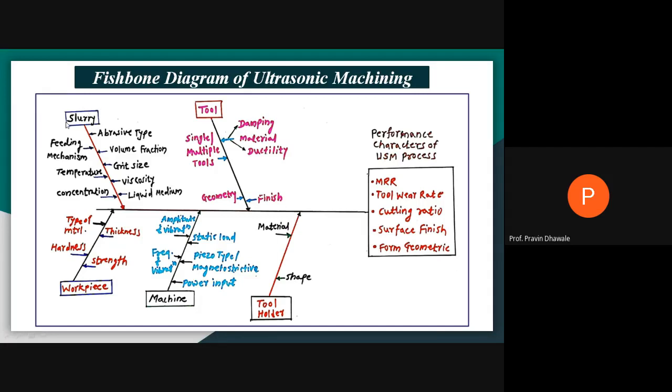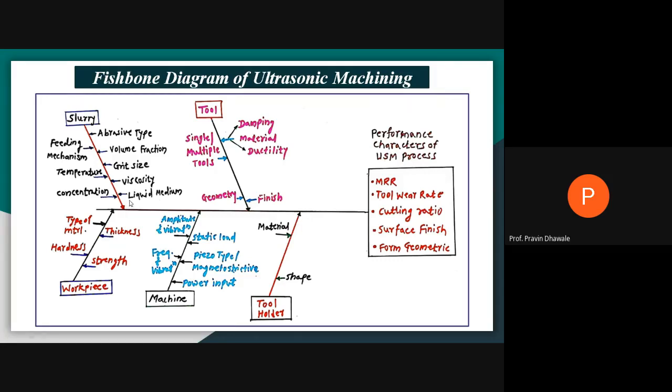Slurry is a medium which is a mixture of any type of liquid like water or glycol, like the last slide we have discussed, plus abrasive particles. Then which type of abrasive particle do you use in the slurry? What will be the grit size, means particle size, of that abrasive?